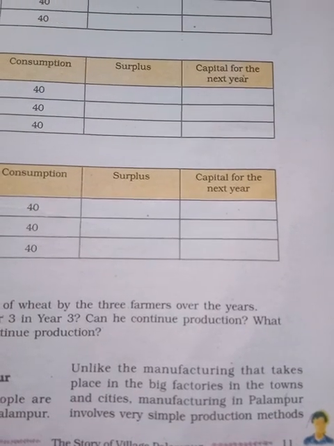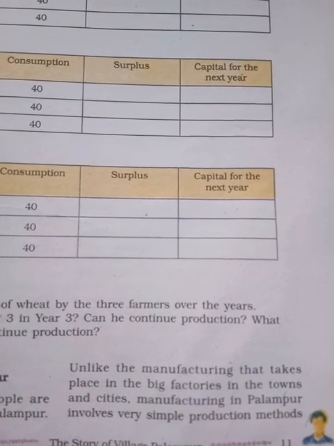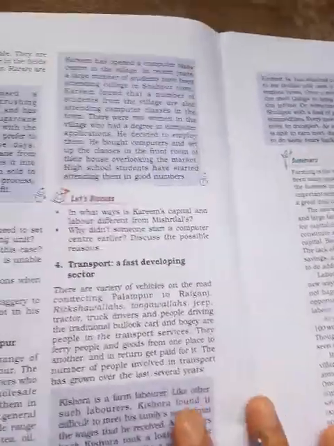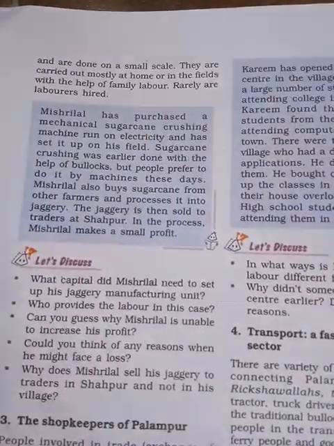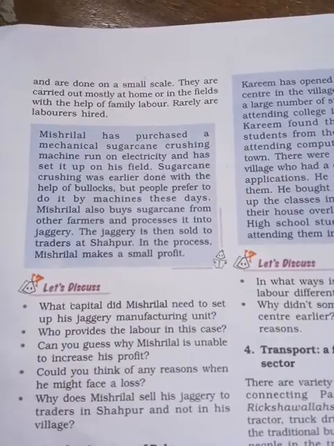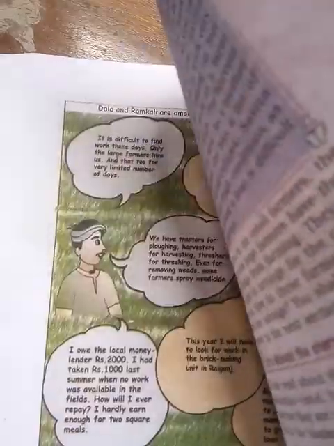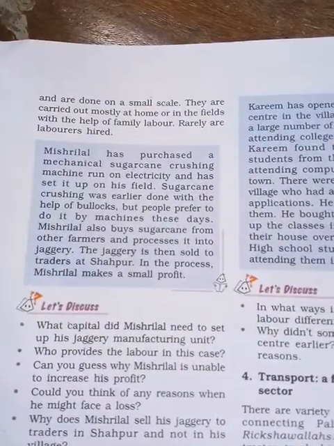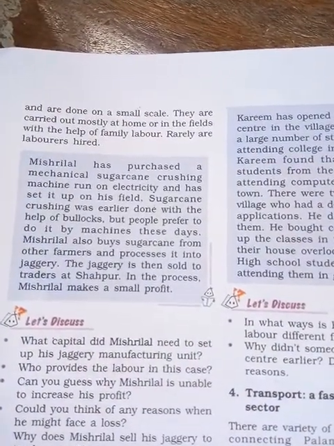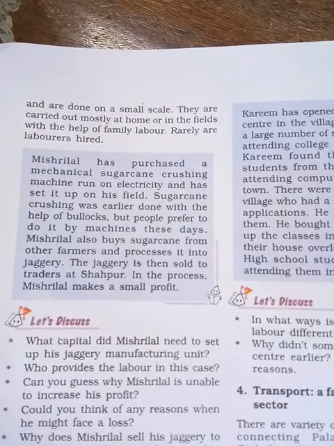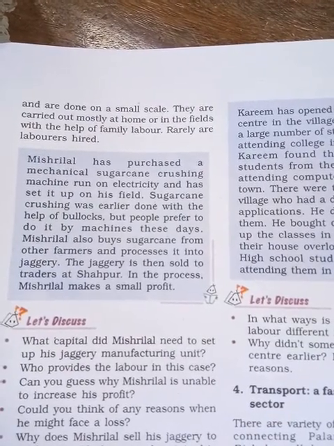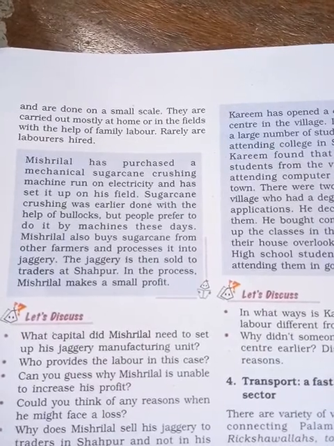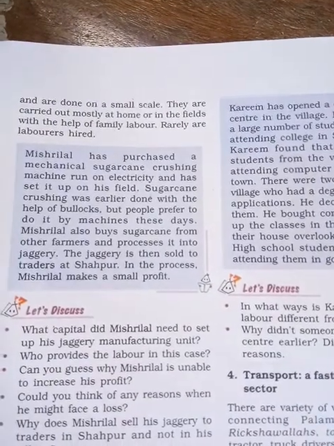In Palampur, manufacturing involves very simple production, done on a small scale. It is carried out mostly at home or even in the field with the help of family labor and, rarely, labor hire.